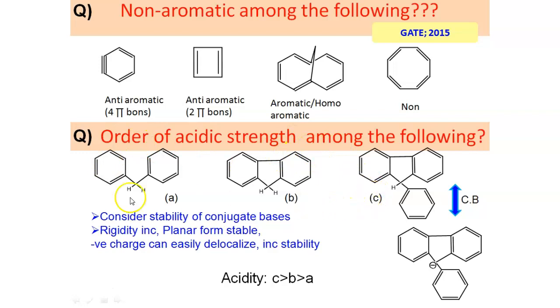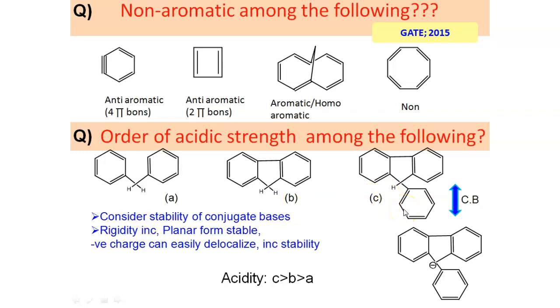Why acidic? Because if these get deprotonated, then the system will behave like an aromatic system. As you all know, aromatic systems are very stable. So all these 3, A, B and C, will try to get deprotonated at a very fast rate. So all these 3 are acidic.